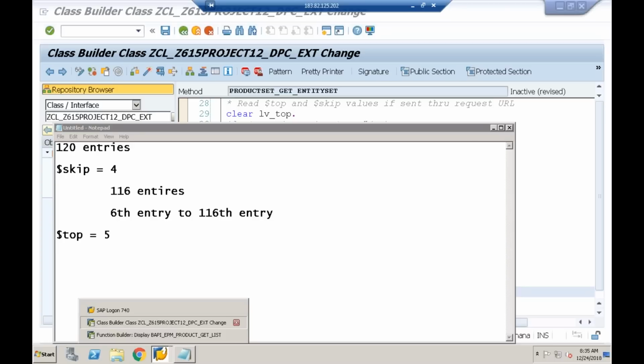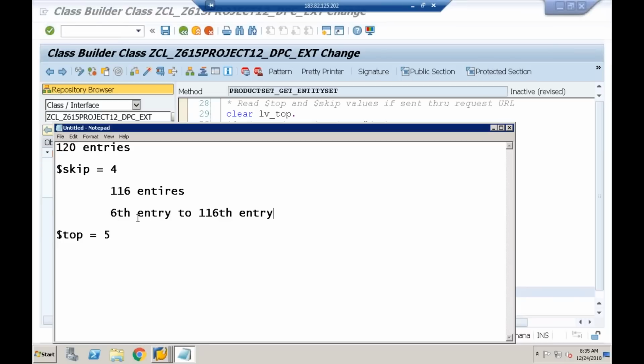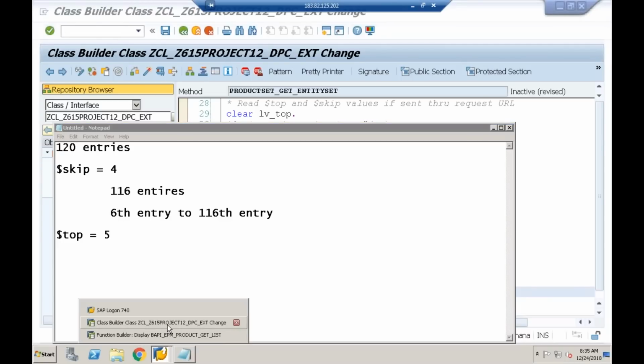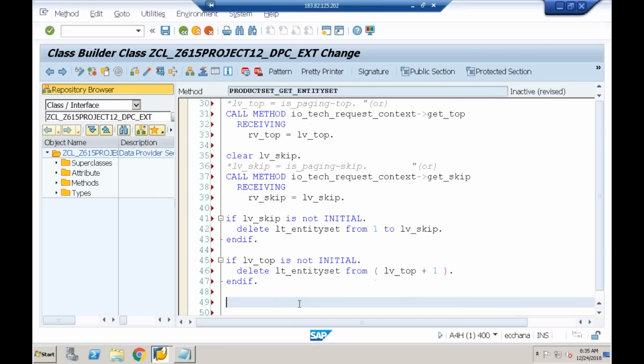So keeping this in mind, I have to delete LT_entry from LV_top plus 1. If the top value is 5, what I'm doing, 5 plus 1 is 6, no? So starting from the sixth entry, delete the rest of the internal table. That's all. Now what I have to do, the last step,